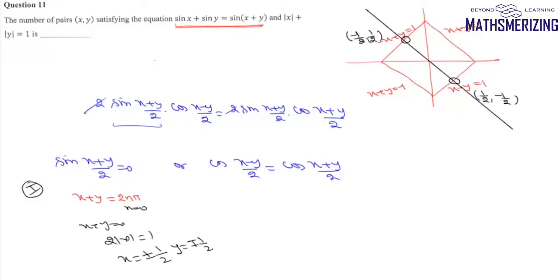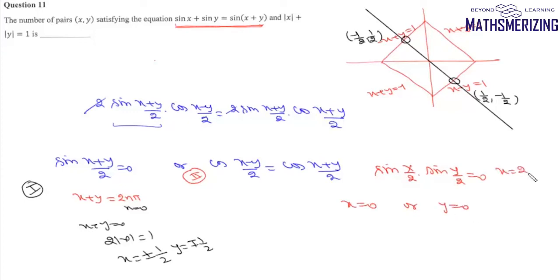Now in the second case, when cos (x minus y) by 2 is equal to cos (x plus y) by 2, in that case we can write this as cos A cos B plus sin A sin B, and this will be cos A cos B minus sin A sin B. So here cos A cos B will cancel. So from here we can write sin (x by 2) into sin (y by 2) is 0. So either the value of x is 0 or the value of y is 0.